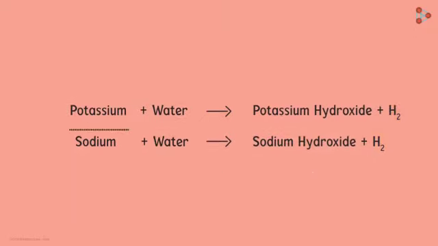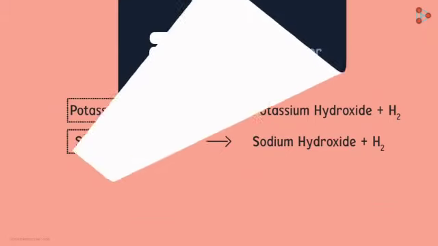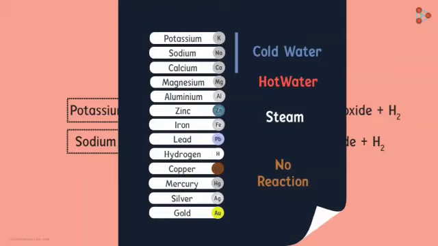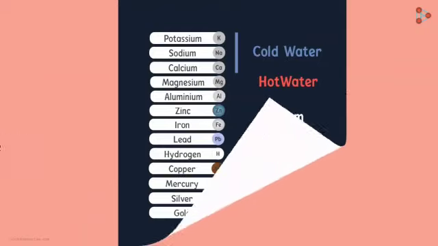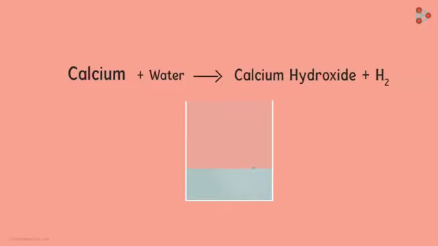So we know that sodium and potassium are very reactive. Remember, we're still talking about reaction with cold water. How does calcium react with cold water? Well, calcium does react with cold water, but the reaction is not as violent as what we'd seen with potassium and sodium. The heat is not enough for the hydrogen to catch fire. But what happens is that the calcium starts floating because bubbles of hydrogen gas formed stick to the surface of the metal.